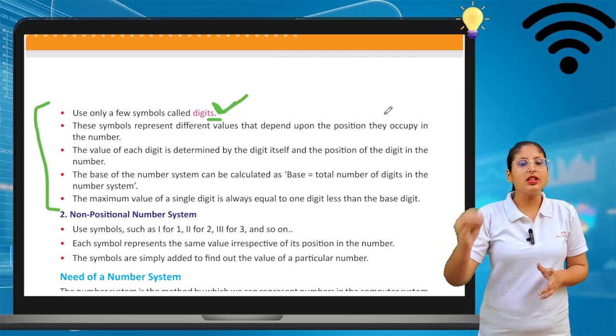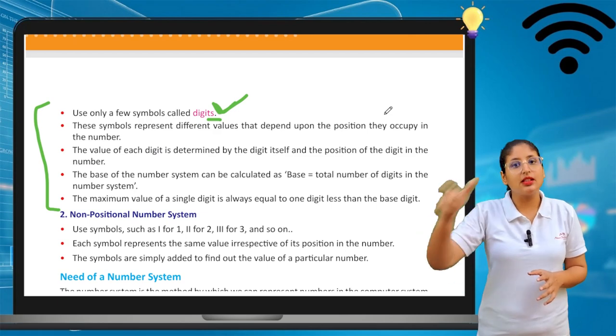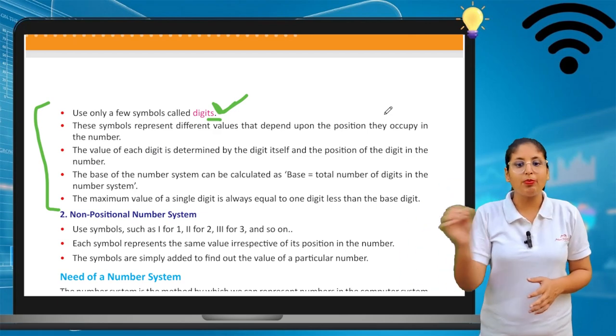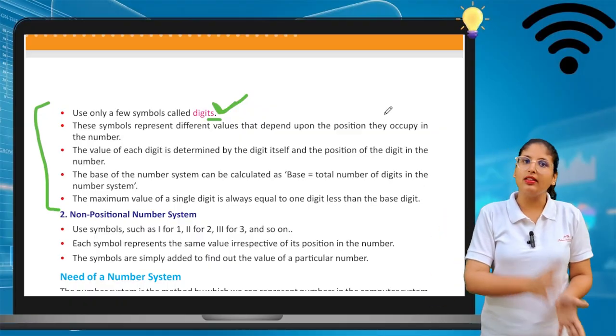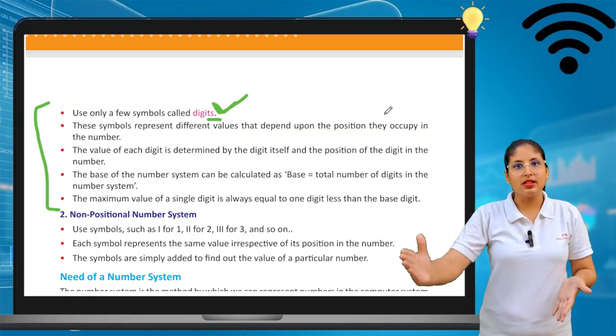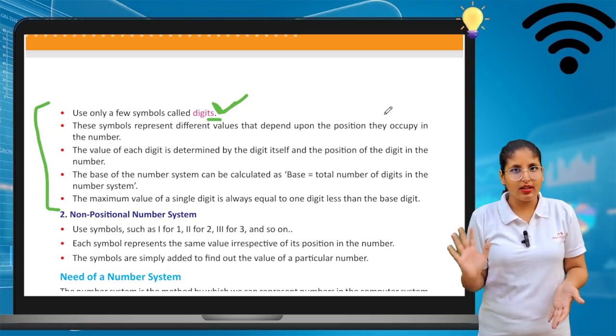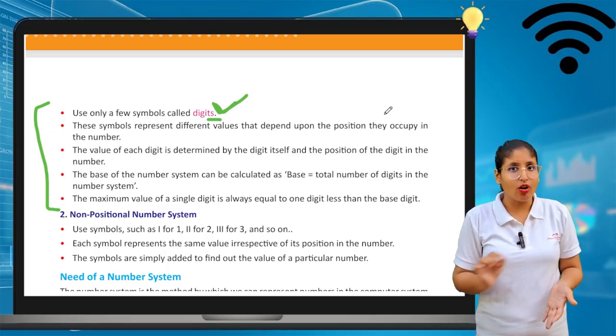These digits represent different values that depend upon the position they occupy in the number. Of course, we can identify the position with the help of the digit only, and these symbols first of all describe the position of that number.